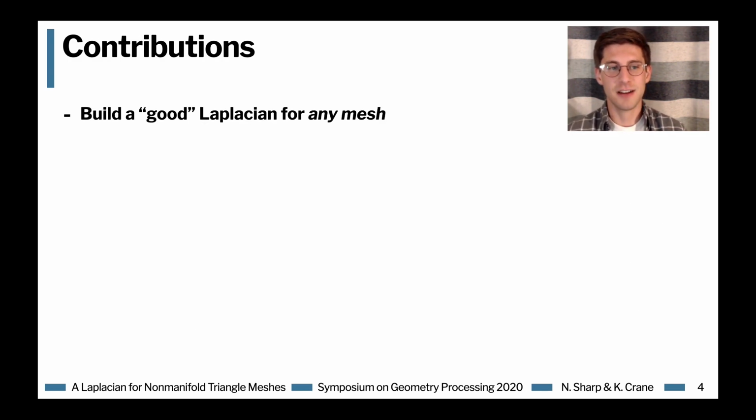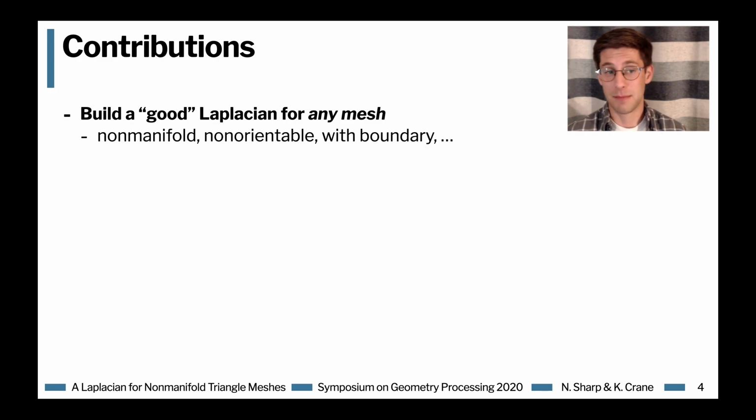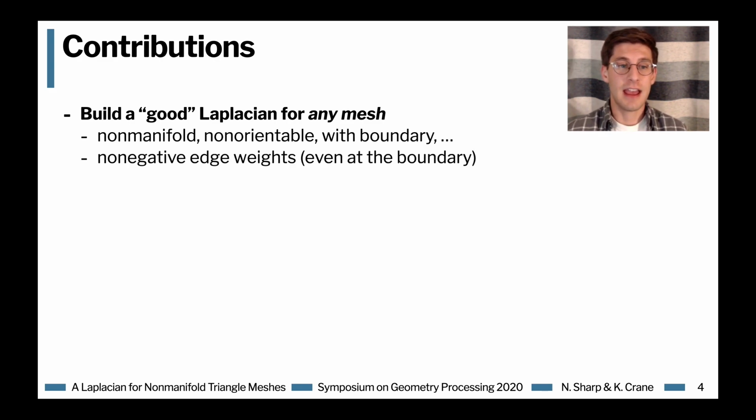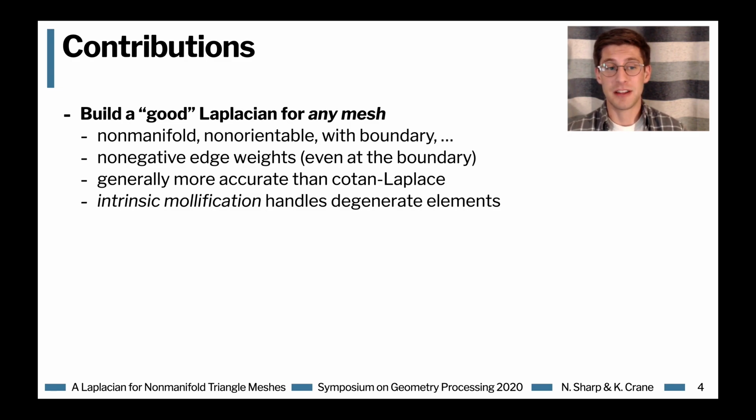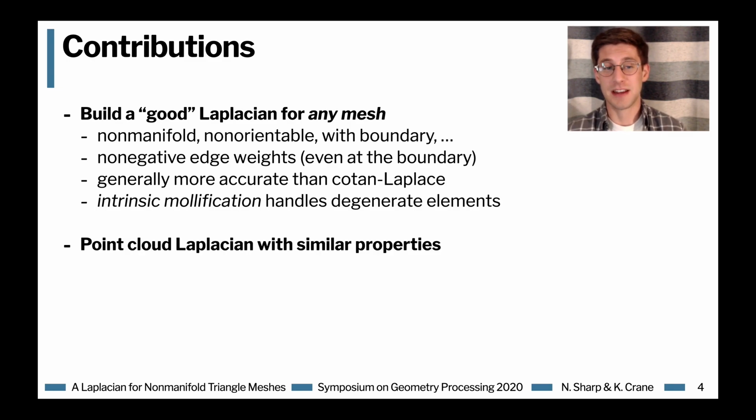A little more precisely, our contributions are to build a good Laplacian for any triangle mesh, which might be non-orientable, non-manifold, or have boundary. And this Laplacian will have non-negative edge weights, even in the presence of boundary, and generally be more accurate than the cotangent Laplacian. We also describe a simple intrinsic mollification scheme, which handles degenerate elements. And we show how the same construction can be used to get a point cloud Laplacian with similar properties.